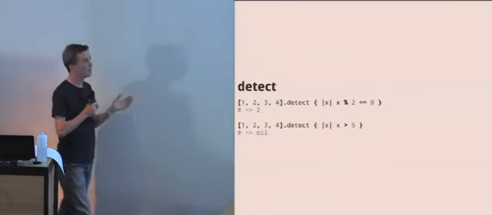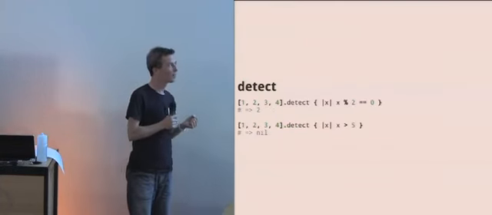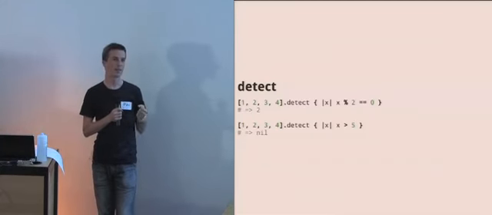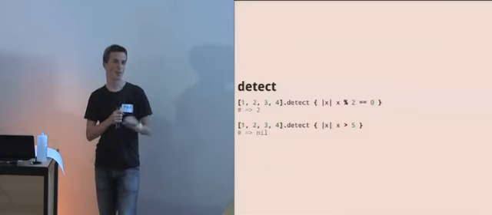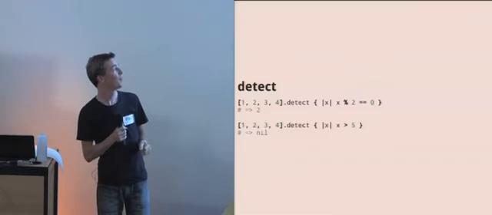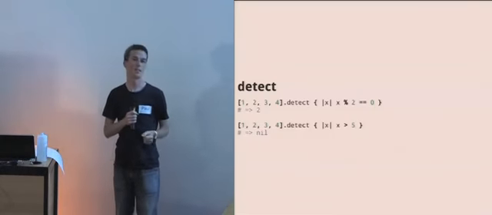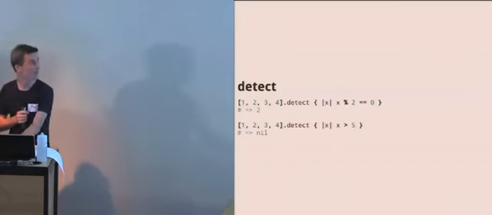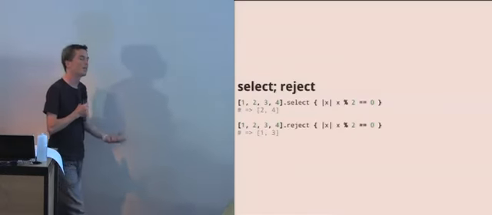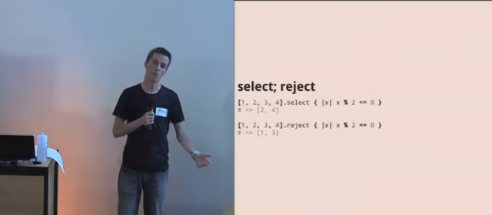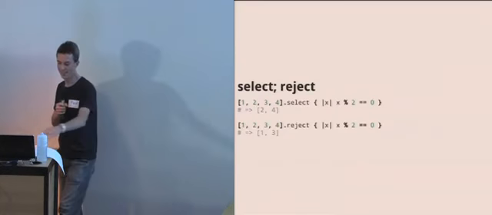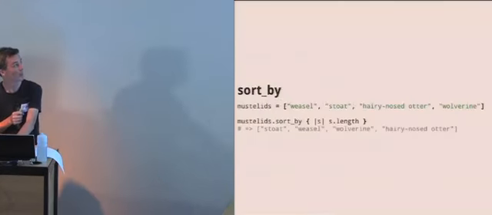detect is also known as find, and I've chosen to use detect today because find is used in ActiveRecord a lot, and it has different semantics, and I don't want to confuse things here. So detect simply returns the first item that matches a particular set of criteria. Then select is similar to detect in that it returns all the ones that meet the criteria, and reject is its evil twin. It gives you everything that didn't match.